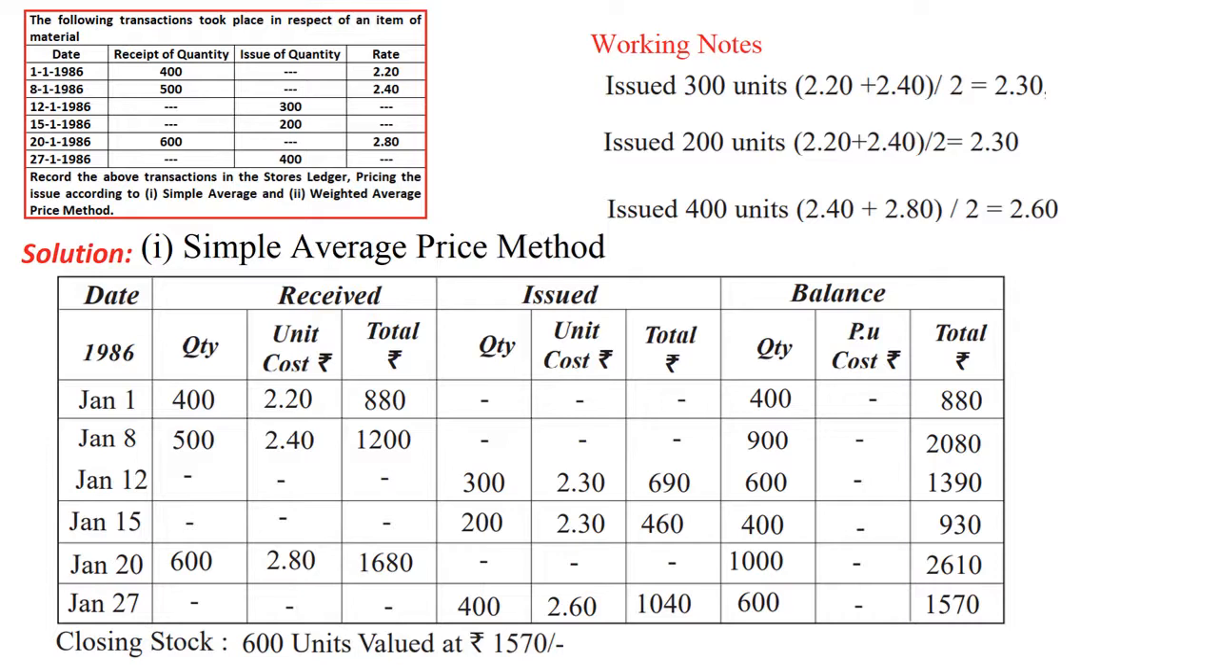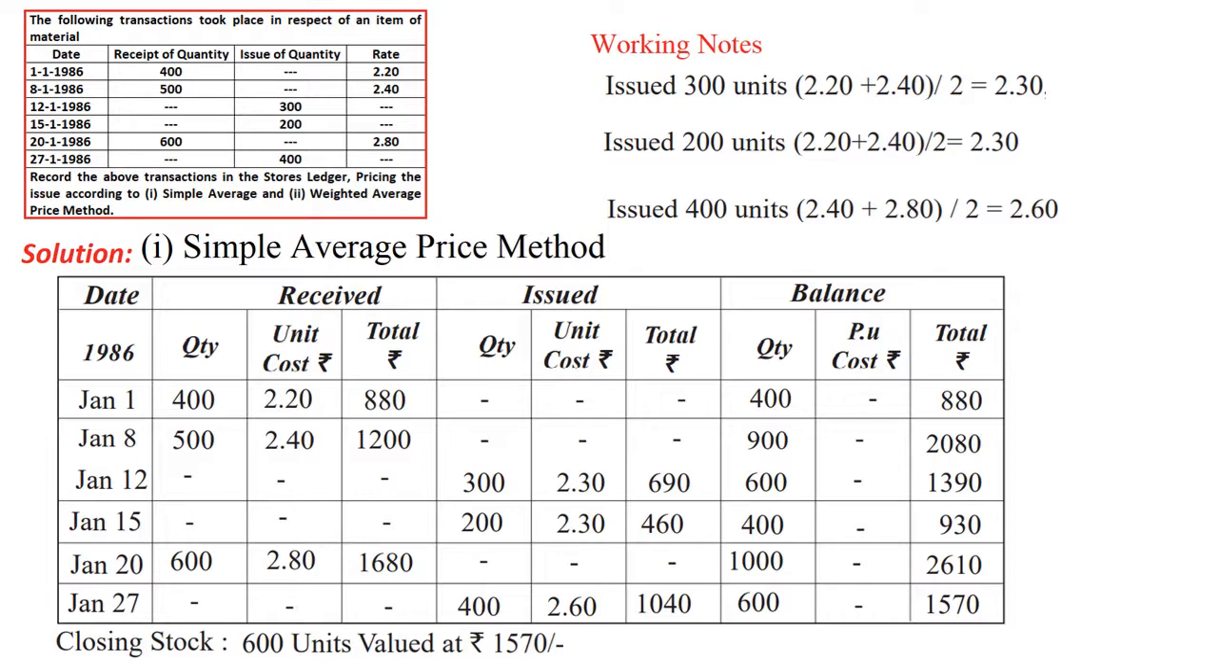So that's the reason why the price we have taken, issue price for 400 units, is 2.40 plus 2.80 whole divided by 2, that is summation, simple average we made. We got a new price, that is 2.60, that we have taken. So at that price we will issue. So quantity will be 400, 2.60 and 1040 will be the issue price. Then the balance comes to 600, that is 1000 minus 400 we have already issued. Then cost would be 2610 minus 1040, we will get 1570.